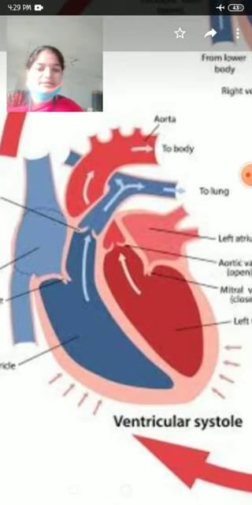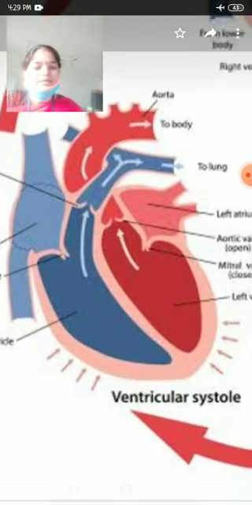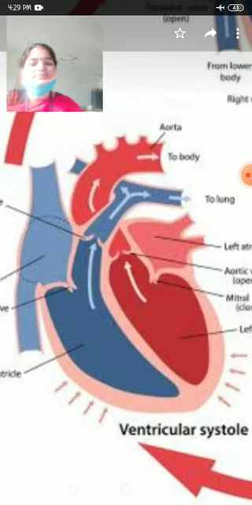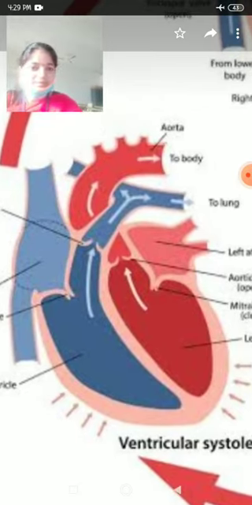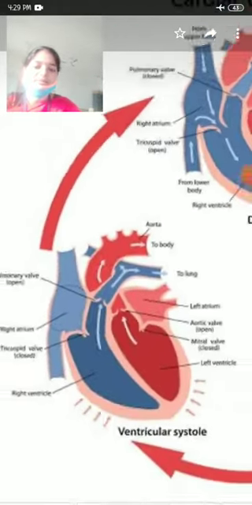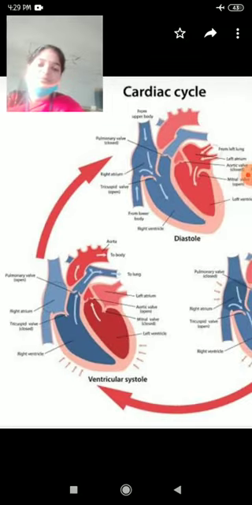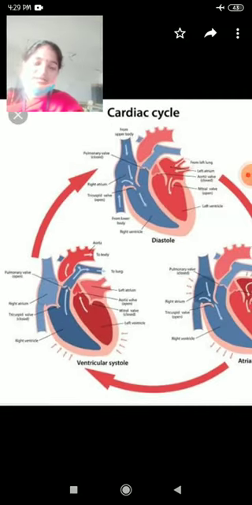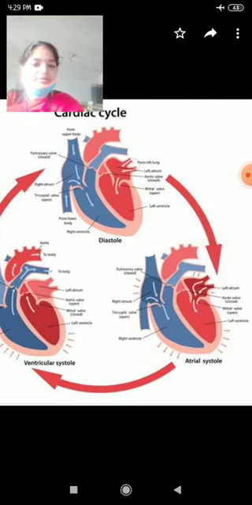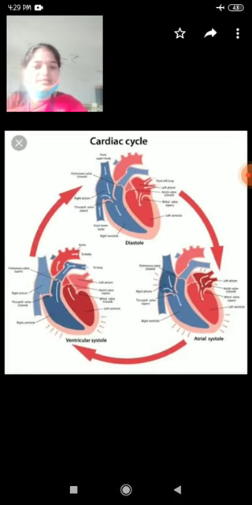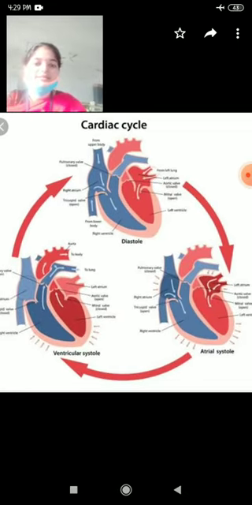When they are contracted, the blood moves to the respective arteries, the pulmonary artery and systemic artery. From the pulmonary artery, blood supplies to the lungs. From the systemic artery, it supplies to every part of our body. This is about the cardiac cycle.